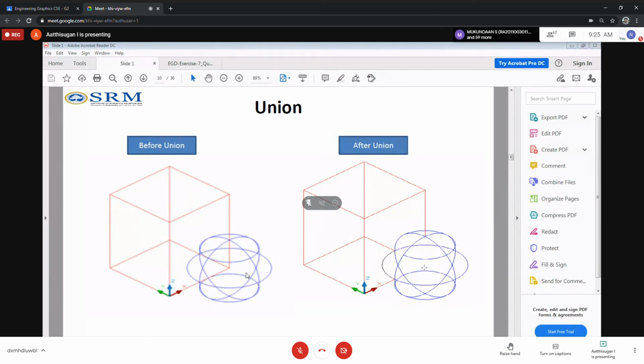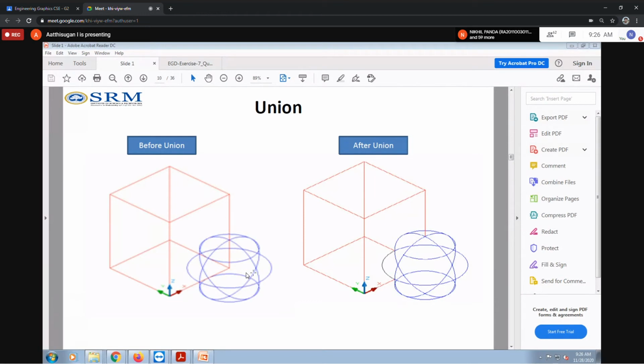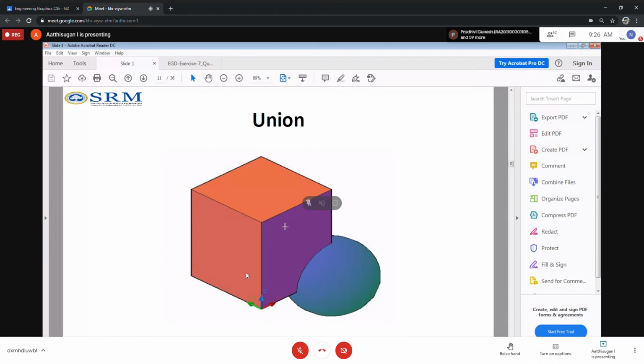Okay, this is the first option. See from this diagram, I will show the solid image also. So this is the line diagram. That red color, take it as a cube. Blue color, you can take it as a sphere. Initially, before joining, that is before union, they are different, all the borders and corners are visible. But after union, the cube as well as the sphere will be joined together. So you can only see this, and some borders of the cube are not visible, like this.